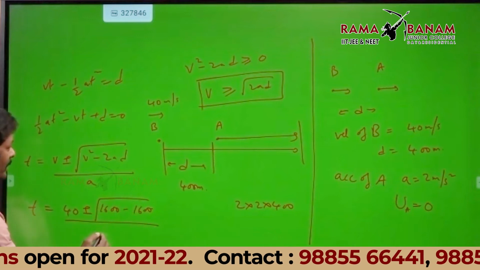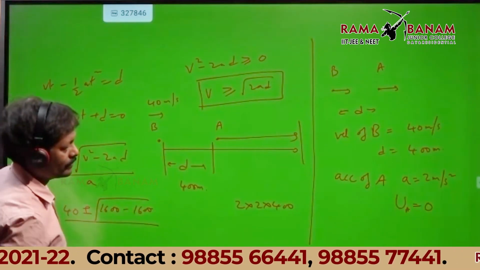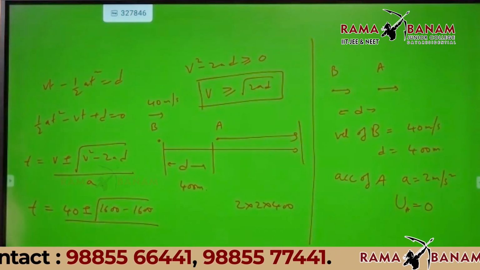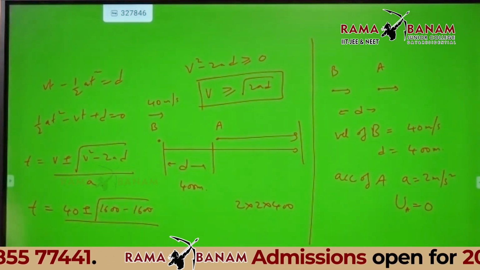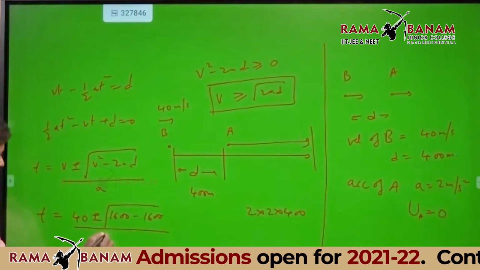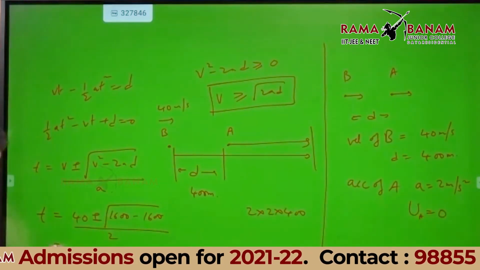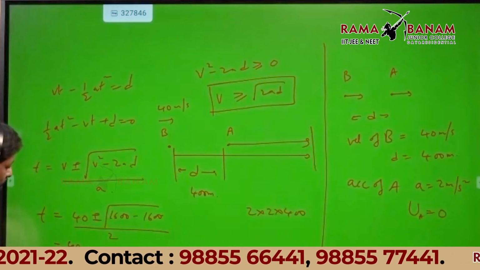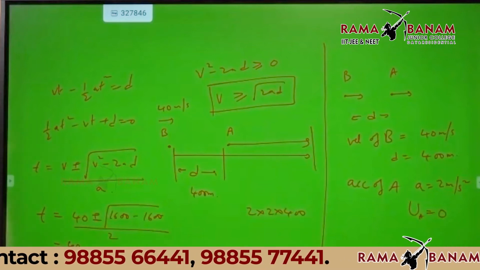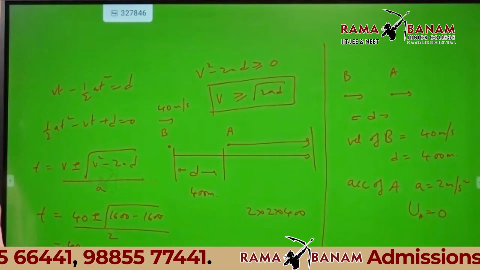A is the acceleration, 2 meters per second squared. The answer is 20. Now listen, the square root is equal to 20. So 40 by 20 is 2. After what time are they going to meet? After 20 seconds.